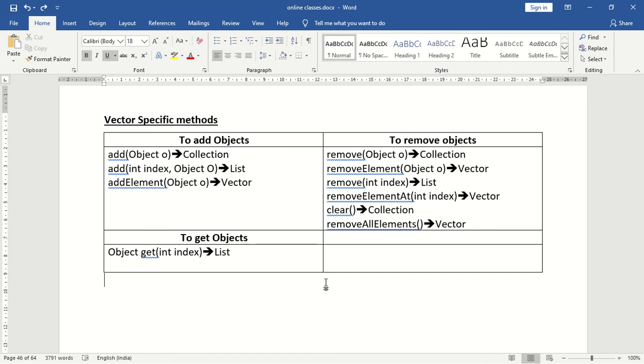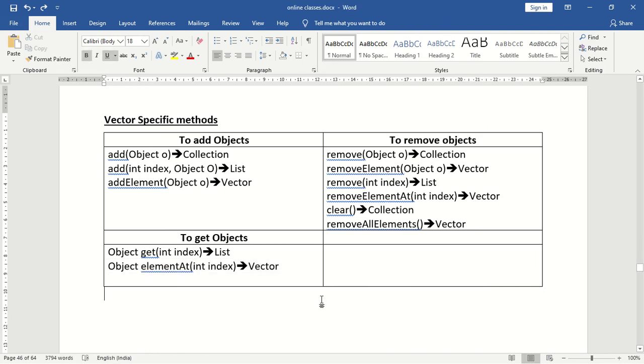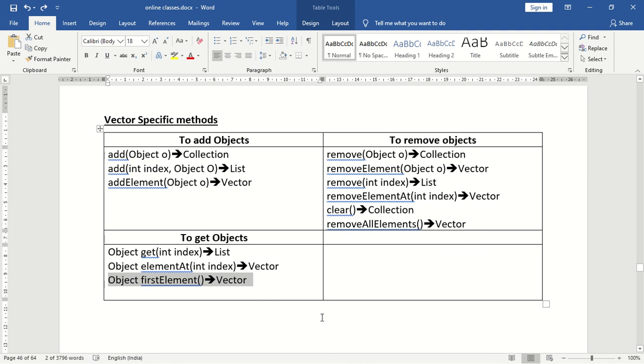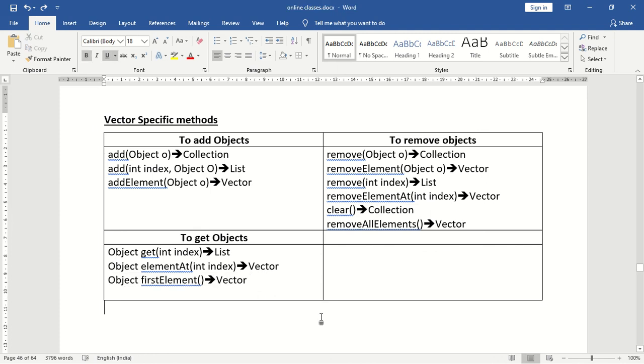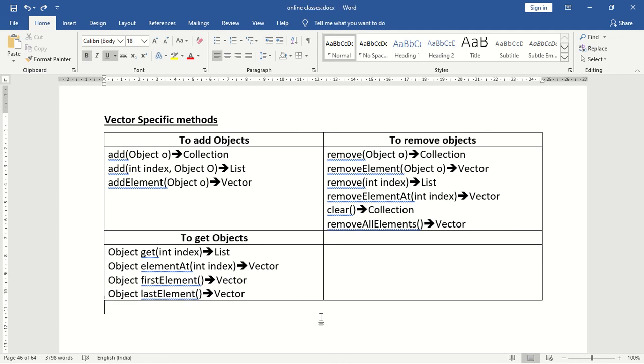Next, in the case of vector, what is the method name? In the case of vector, the method name is elementAt, elementAt of int index. That is going to give us the object which is there in that particular index. Next, I want to get the first element in a vector. What is the method name? The method name is firstElement. Next, I want to get the last element in a vector. The method name is lastElement.